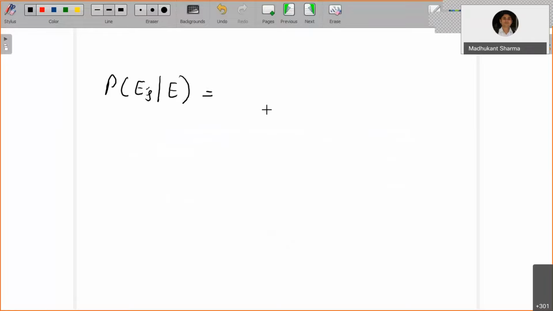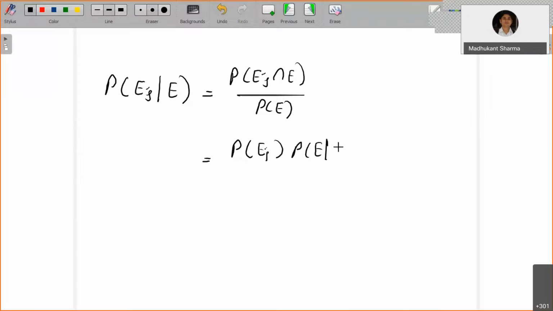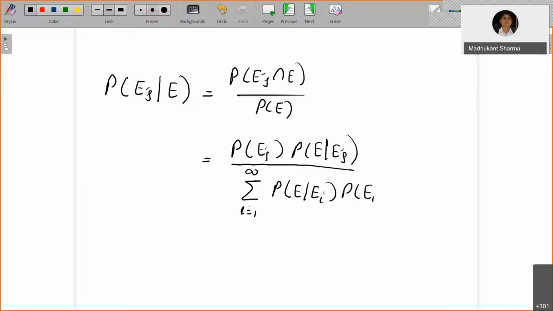Written in terms of conditional probability, that equals probability of E_j and E occurring together, divided by probability of E. Probability of E_j and E together we can write as probability of E_j times probability of E given E_j, that is, when E_j has occurred, what is the probability in this case, divided by probability of E. Now you apply the theorem of total probability, which gives the summation over i equals 1 to infinity of probability of E given E_i times probability of E_i. So this will give you the result here.